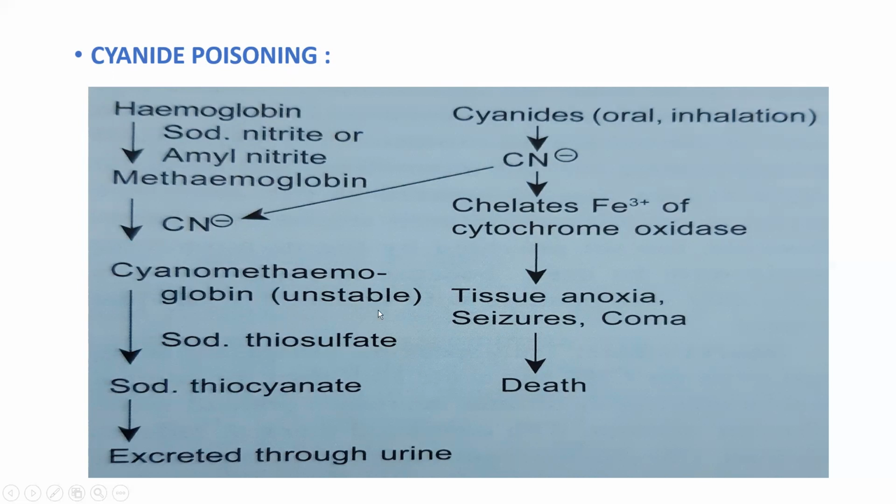The sulfate will go away, and the cyanide will bind here. The sodium thiocyanate is soluble in water, so it will be excreted through the urine. Then again this hemoglobin is used for our normal day-to-day activity, oxygen carrying capacity. So this is how we use nitrates for cyanide poisoning also.